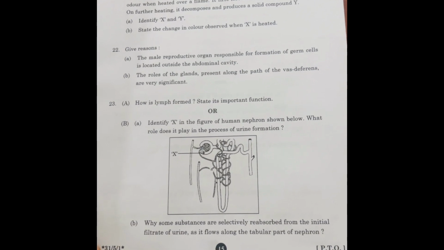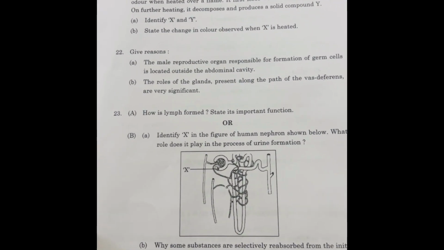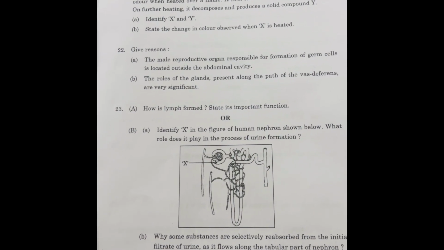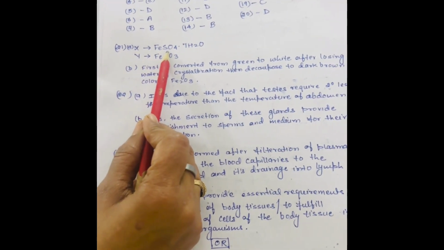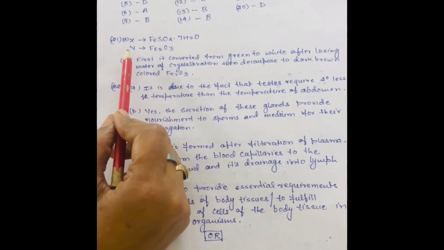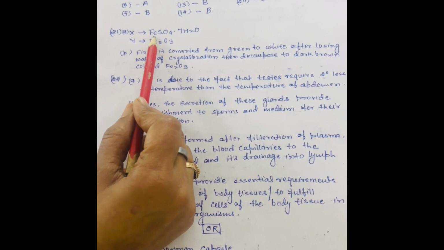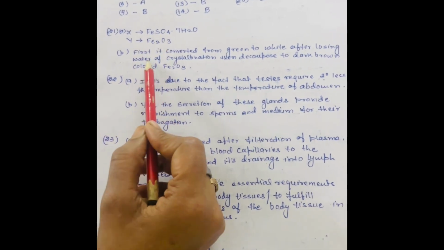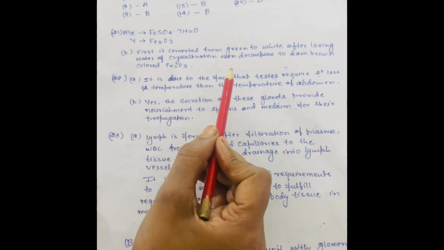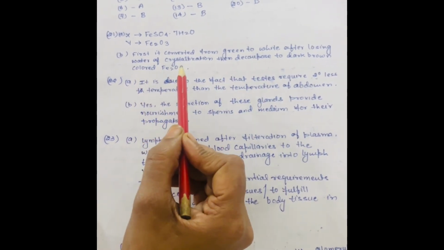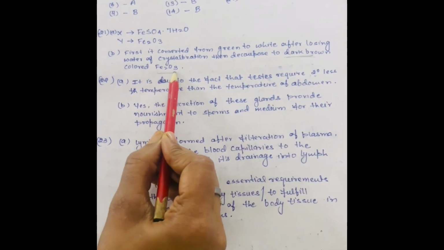Now I am going to explain the questions of chemistry and biology. The answer of question number 21 is X is ferrous sulfate, hydrated ferrous sulfate, and Y is Fe2O3. As we burn the ferrous sulfate, first it loses its water of crystallization and is converted into a white colored substance, and then after decomposition it is converted into dark brown colored iron oxide.